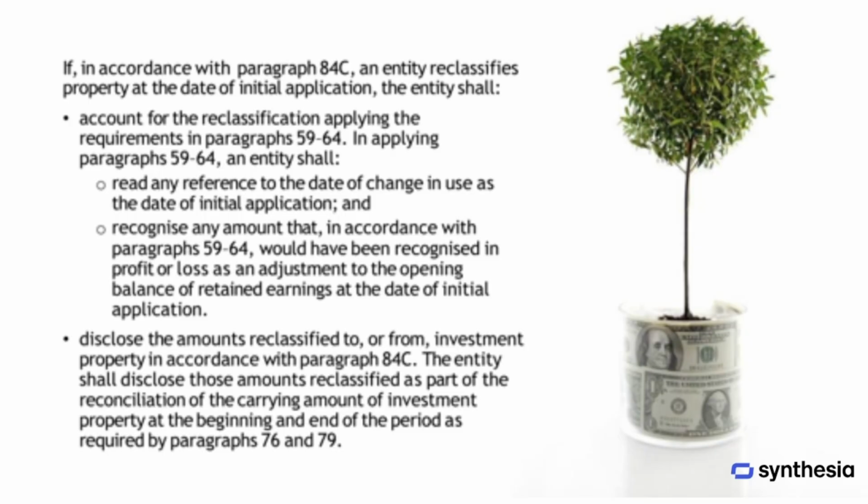The amendments to the section on transfers of investment property, issued in December 2016, specify that entities must apply the updated guidance to any changes in use that happen on or after the beginning of the annual reporting period in which the amendments are first applied. On the date of initial application, the entity must reassess the classification of any property it holds. If necessary, the property should be reclassified according to the conditions at that time, using the appropriate criteria. Although the amendments generally apply from the date of initial application, an entity has the option to apply them retrospectively, in accordance with IAS 8, as long as doing so does not involve hindsight.